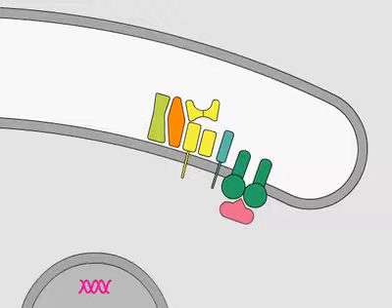Consequently, these peptides cannot be loaded onto MHC class I molecules. This results in reduced expression of peptide-loaded MHC on the surface of the infected cell. The cell is not killed, and therefore the virus can replicate successfully.